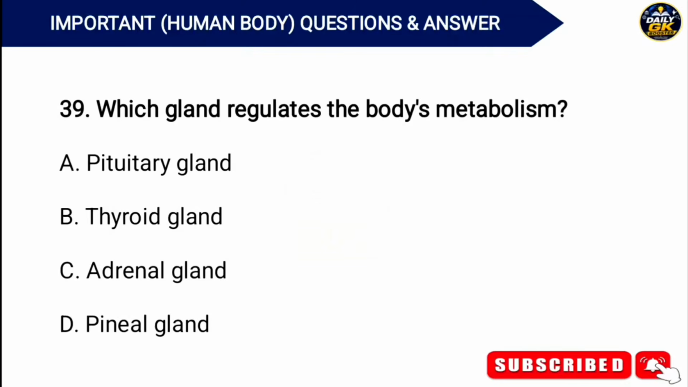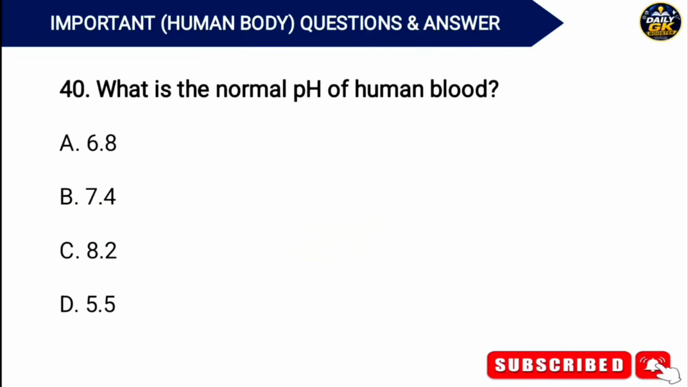Which gland regulates the body's metabolism? Answer. Option B. Thyroid gland. What is the normal pH of human blood? Answer. Option B. 7.4.